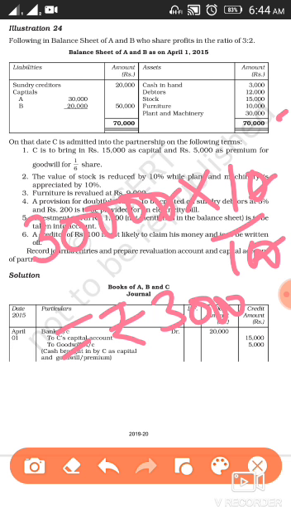So your entry will be plant and machinery account debit to revaluation account, and the value that will be shown will be 3000, because we are going to show the actual increase or decrease. So your entry is clear. Your entry is plant and machinery account debit to revaluation account.